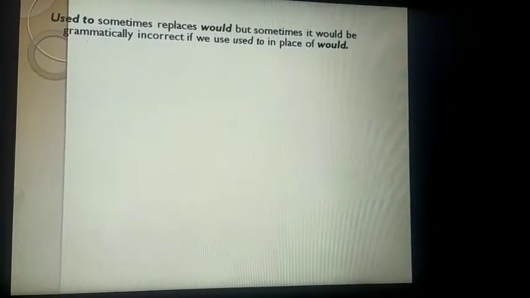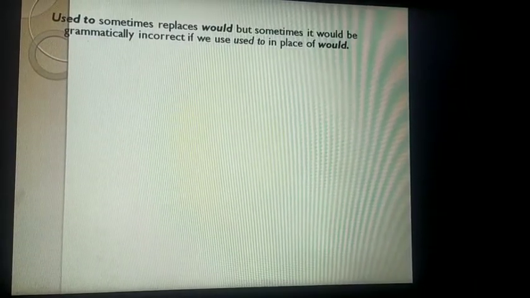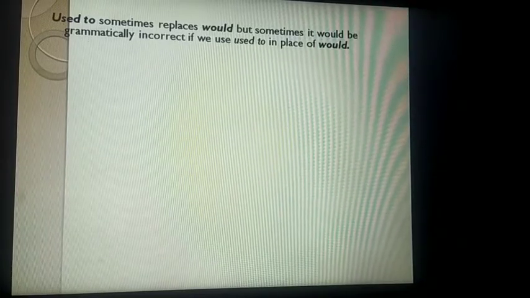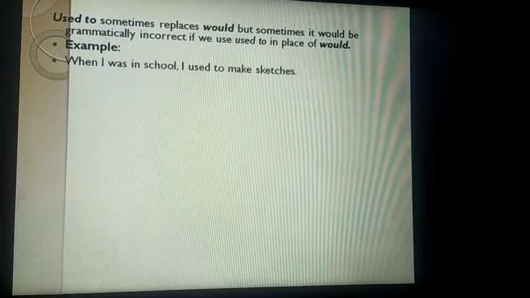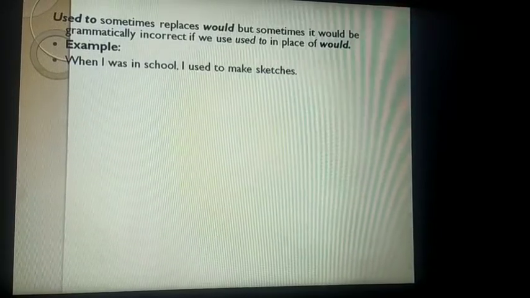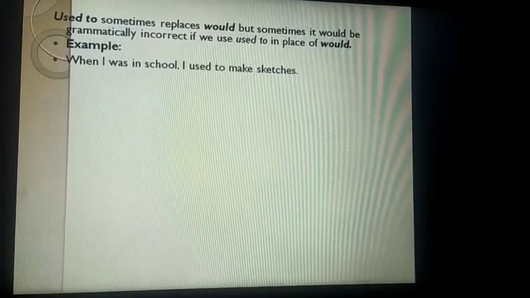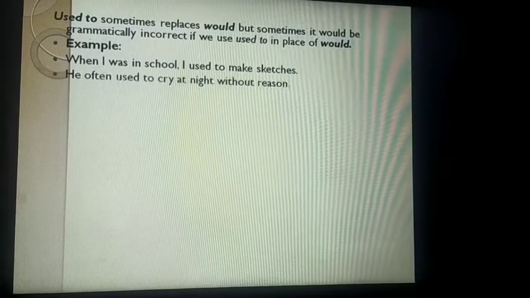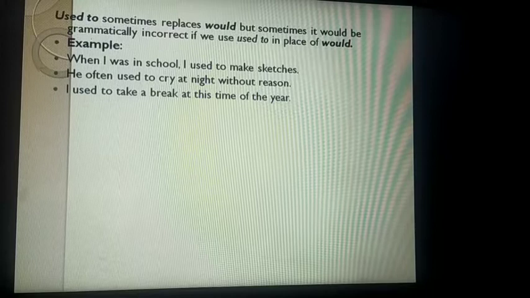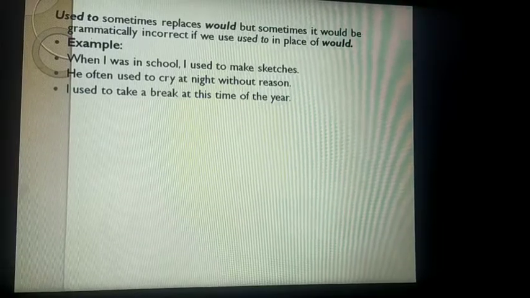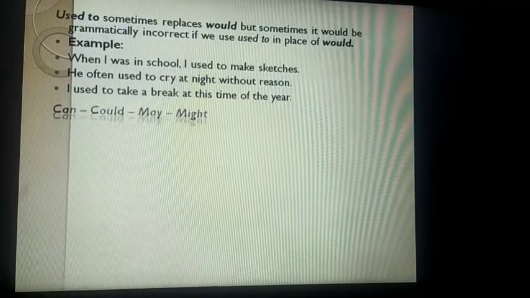Next is used to. Used to modal का हम use करते हैं वो चीज़ बताने के लिए, ऐसी कोई भी habit जो हमारी past में थी. ठीक है, now we are not having that habit. When I was in school, I used to make sketches. See the examples. He often used to cry at night without reason. I used to take a break at this time of the year.